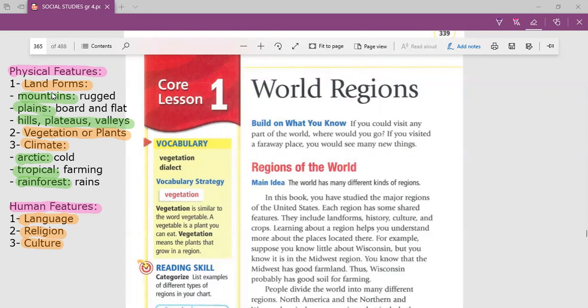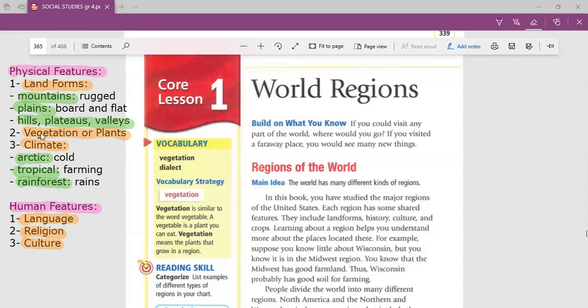What is the meaning of landforms? Anything that sticks to land, right? For example, mountains. Mountains are landforms. Plains are landforms. Hills, plateaus, valleys, all of these things are landforms, and they are physical features because they are naturally found on Earth. Can people make mountains? Of course not. Can people make plains, hills, plateaus, valleys? Of course not. So they are related to the physical features.